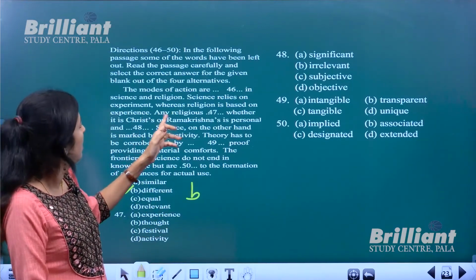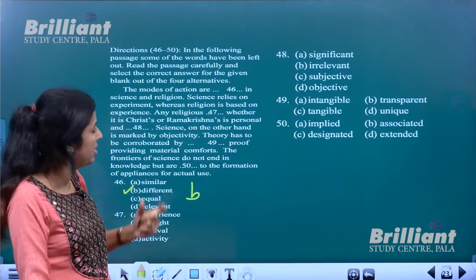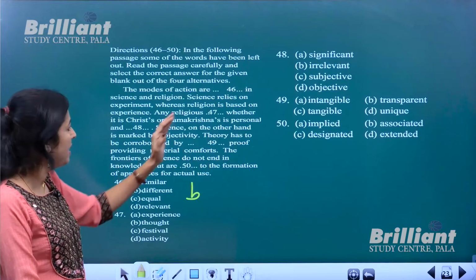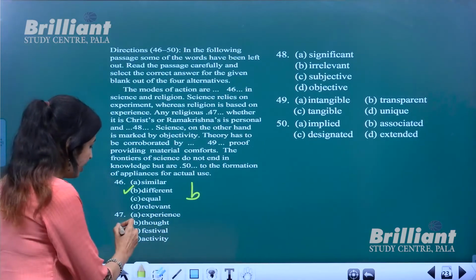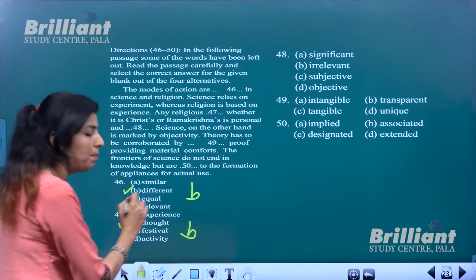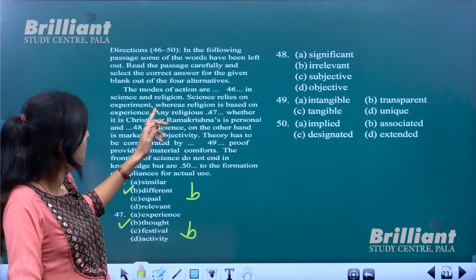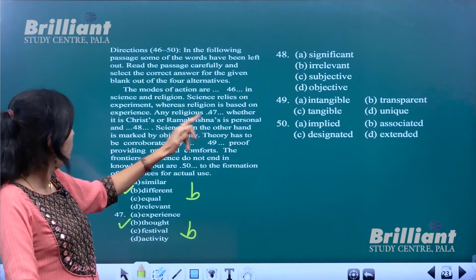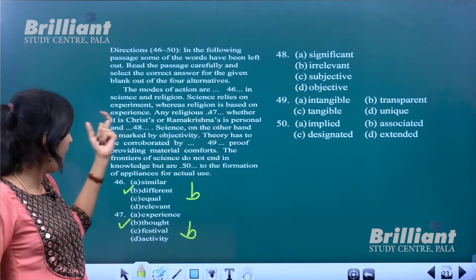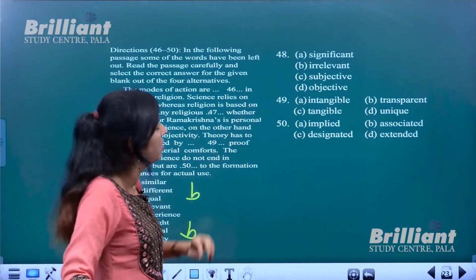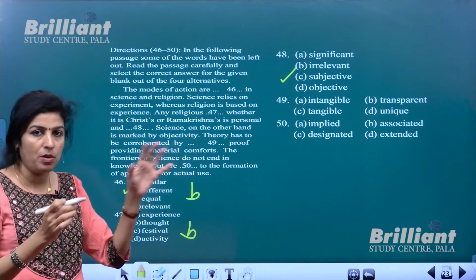Okay. Any religious dash, whether it is Christ or Ramakrishna's, is personal. That means any religious, not religious experience, but religious thought shared by these two people. So option number B again. Okay. So any religious thought, whether that thought belongs to Christ or Ramakrishna, is personal and dash, personal and subjective. Personal and subjective almost same in meaning.